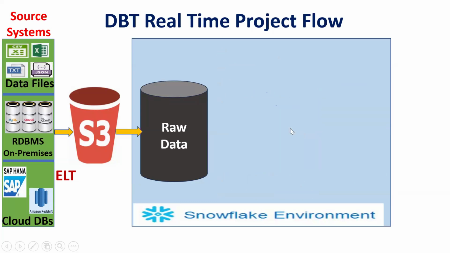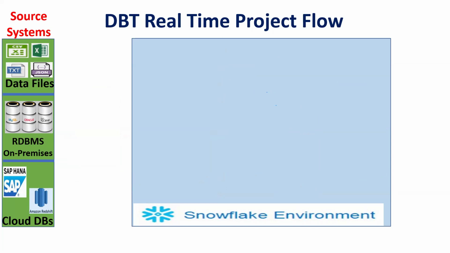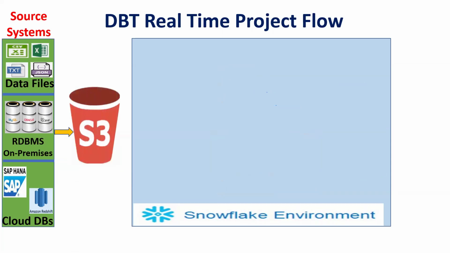One more time. As of now, where is the data? Data is there on-premises. Now companies are moving to Snowflake. So we go for ETL tools, either Fivetran, Stitch, or Matillion, or AWS tools. They'll take this data based on full load or incremental load, and they'll dump this data into S3.